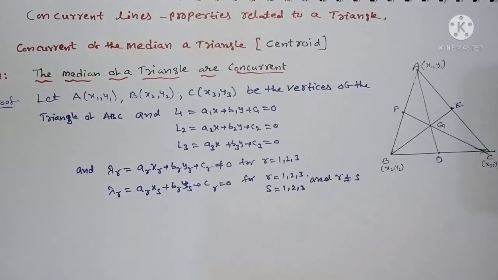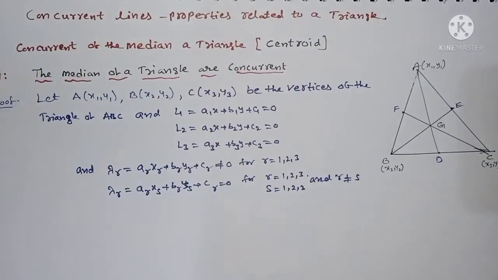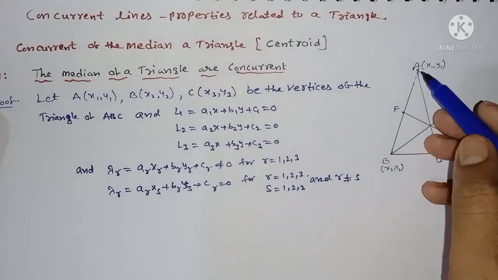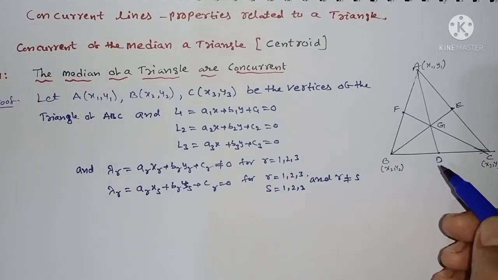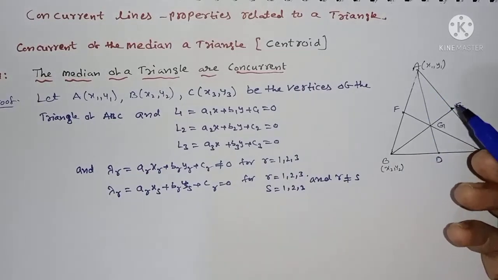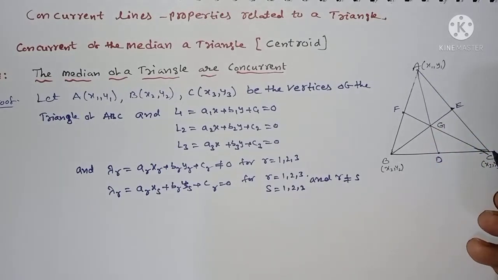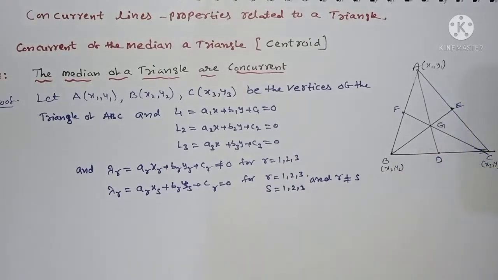Okay, proof, observe here. First I draw one triangle. A median means, first you can observe here, the midpoint. Take the triangle with vertices A, B and C. A median means the line to the midpoint of the opposite side. Therefore, opposite to A is the line BC, and the midpoint of BC is D. Therefore, AD is called the median. Therefore, you can take medians here.